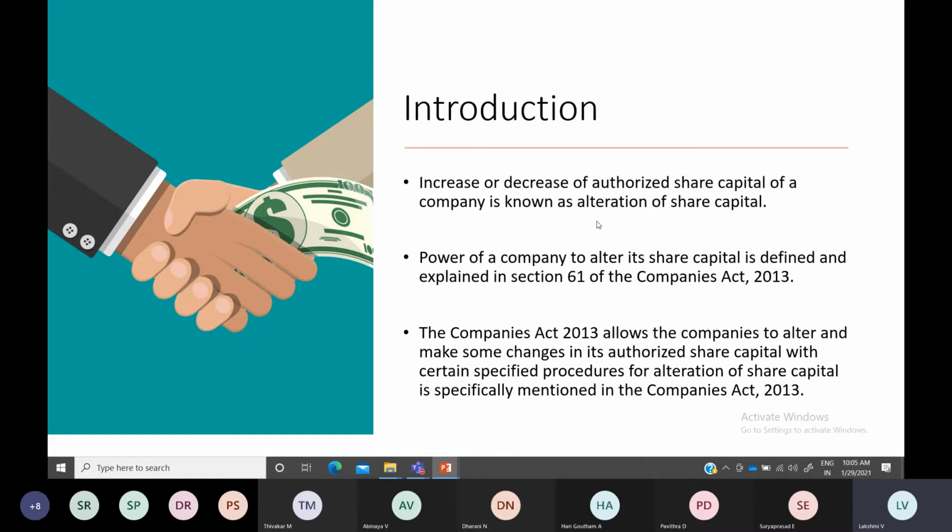So in the Memorandum of Association, the capital clause mentions the authorized share capital. If you want to change this authorized share capital, first look at the other important document, the Articles of Association.